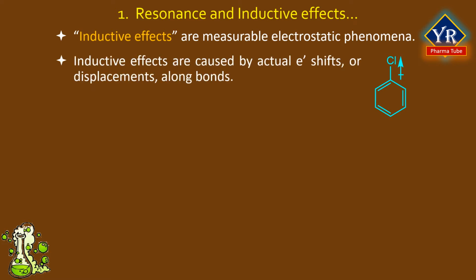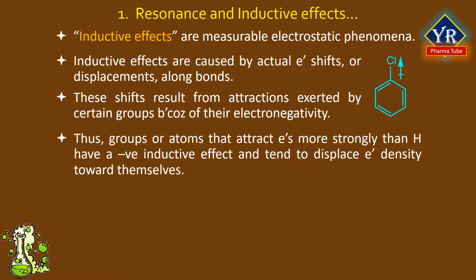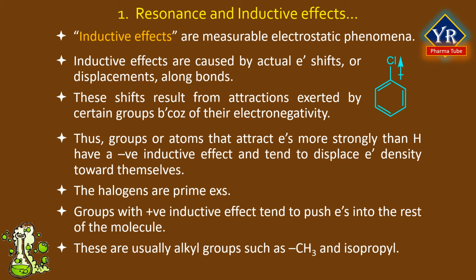Inductive effects are caused by actual electron shifts or displacements along bonds. These shifts result from attractions exerted by certain groups because of their electronegativity. Thus, groups or atoms that attract electrons more strongly than hydrogen have a negative inductive effect and tend to displace electron density toward themselves. The halogens such as chlorine, bromine, fluorine, etc. are prime examples. Groups with positive inductive effect tend to push electrons into the rest of the molecule. These are usually alkyl groups such as methyl and isopropyl, etc.